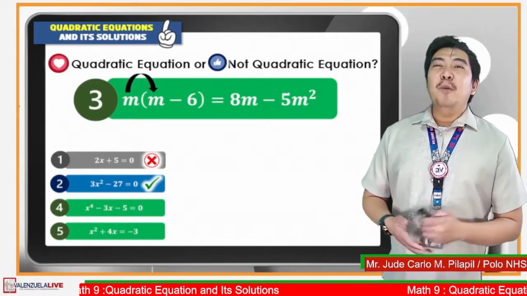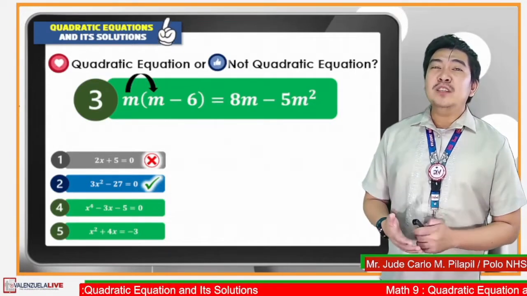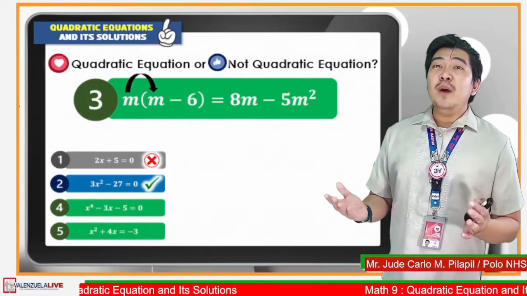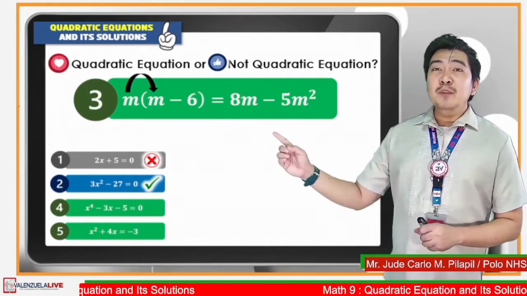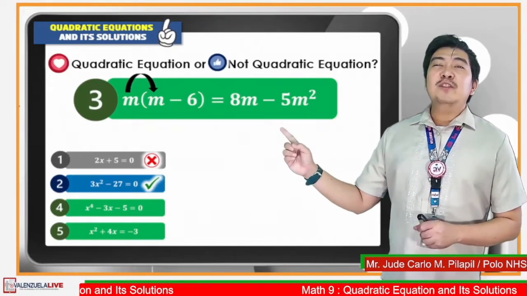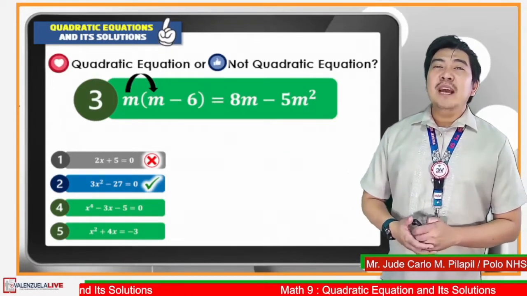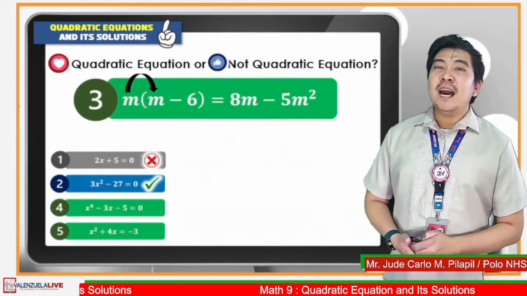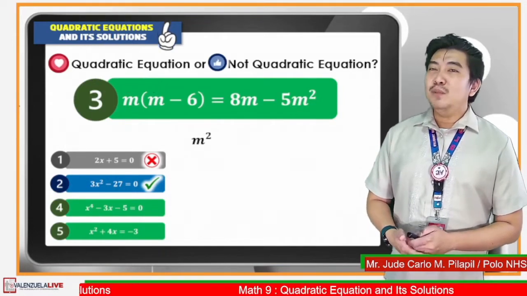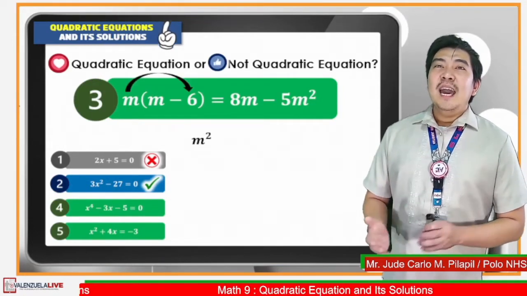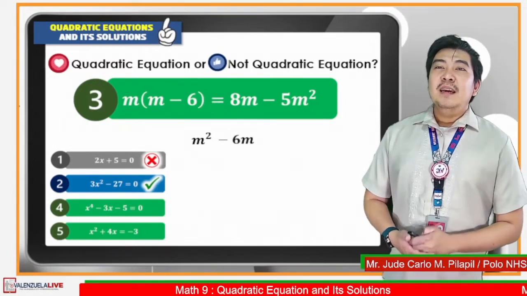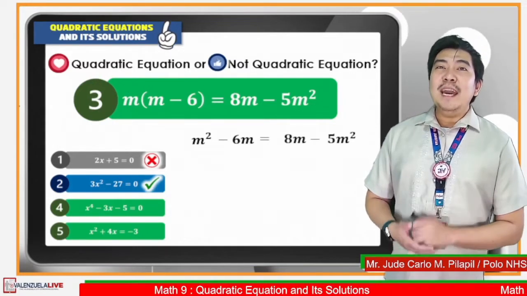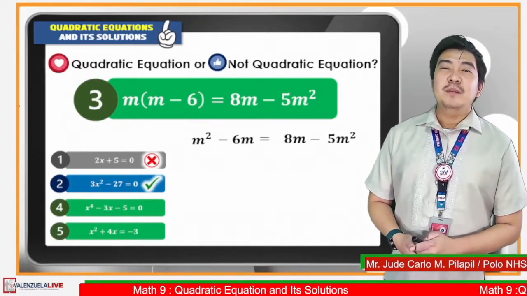It is important that we simplify equations first before deciding whether it is a quadratic equation or not. So applying distributive property, we need to distribute m to the terms inside the parentheses. So m times m will be m squared. Next, m times negative 6 is negative 6m, which is equal to 8m minus 5m squared.